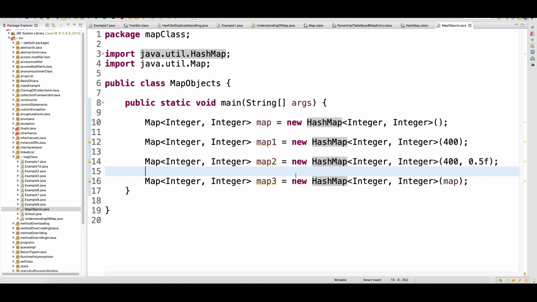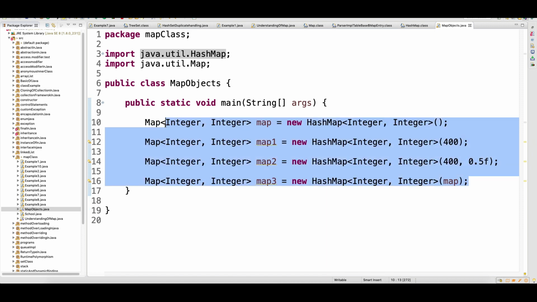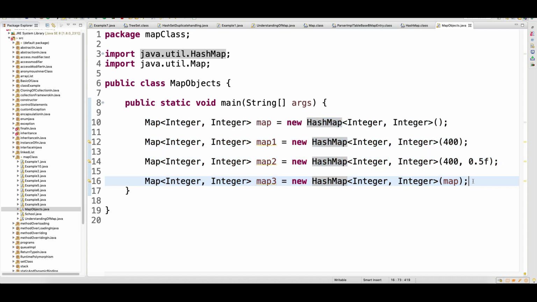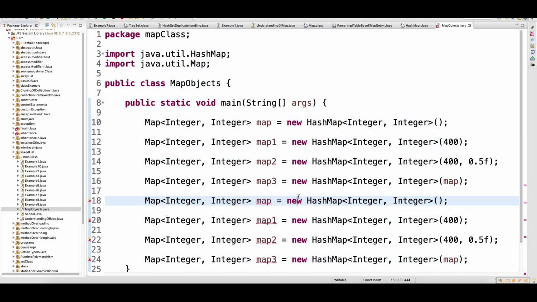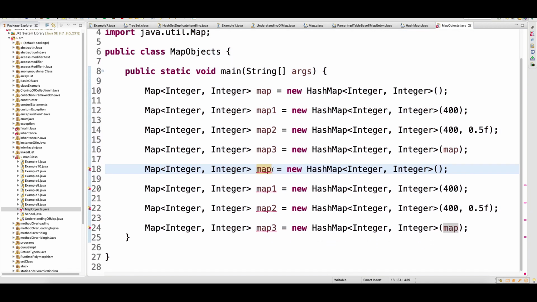Now guys, whatever you understood till here, if you copy the same thing and just change it, and you have a map, right?